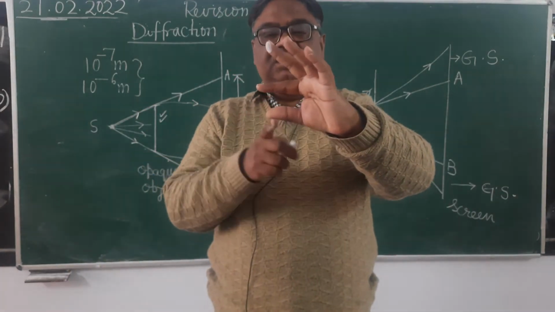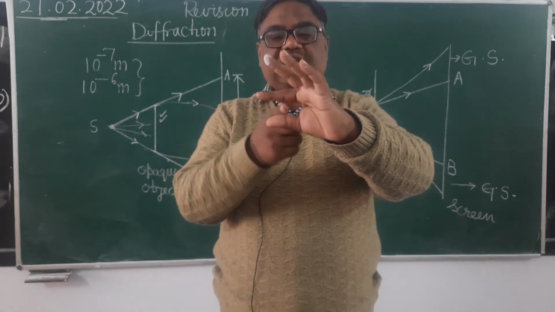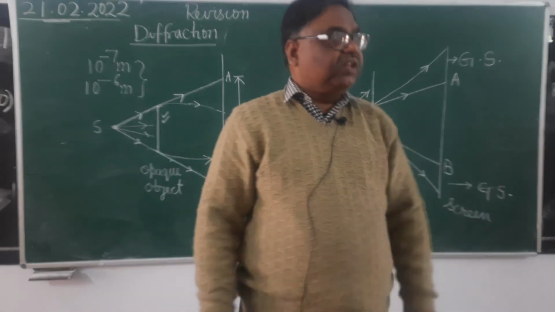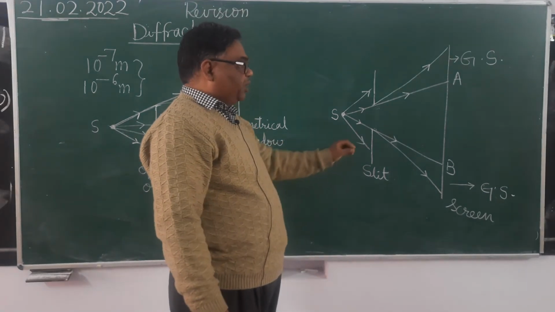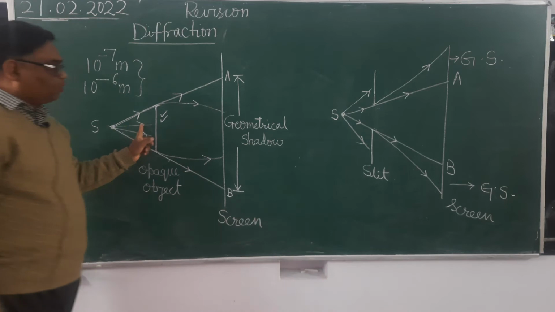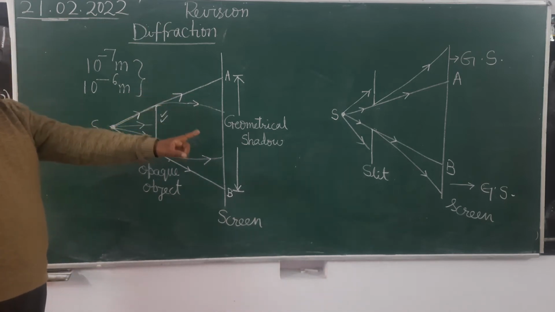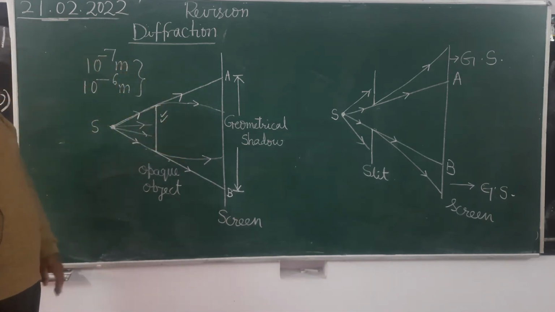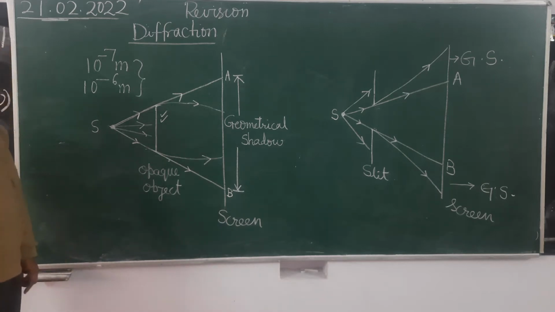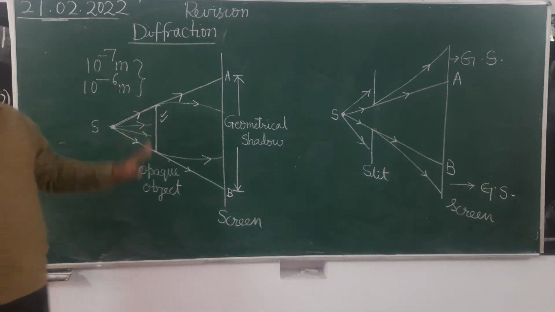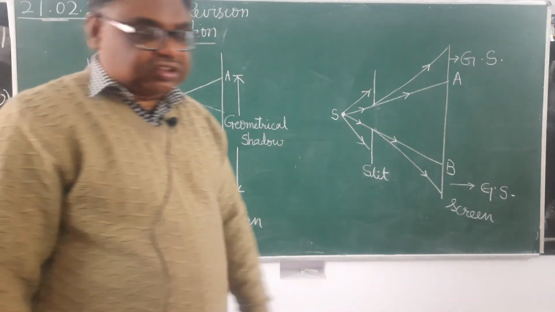Edge is this. So, instead of going straight, they get bent at the edge of the slit. This is called diffraction, and it will be observed only when the size of the opaque object or the size of the slit is of the order of wavelength. Now, see here, there are two classes of diffraction. One is the Fresnel class diffraction and another is the Fraunhofer class diffraction. Here this diagram is of the Fresnel class diffraction.